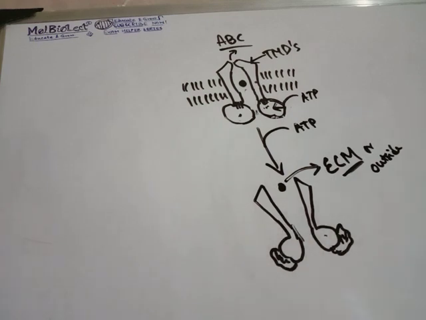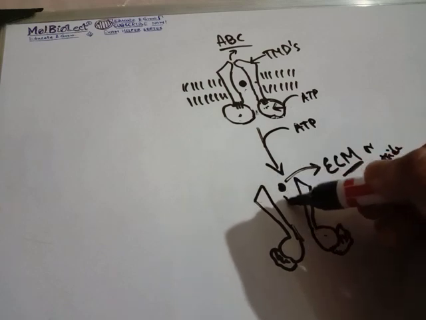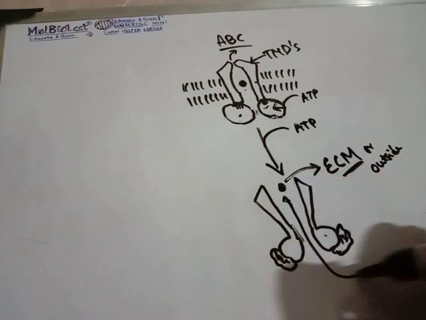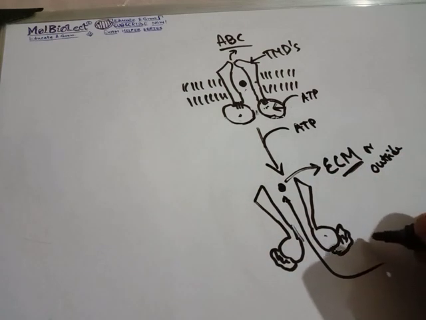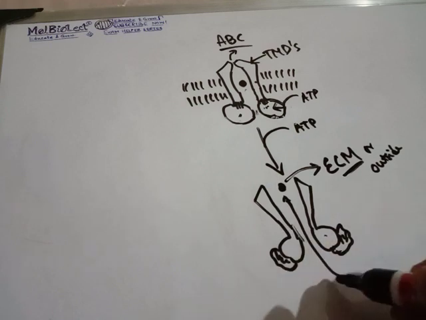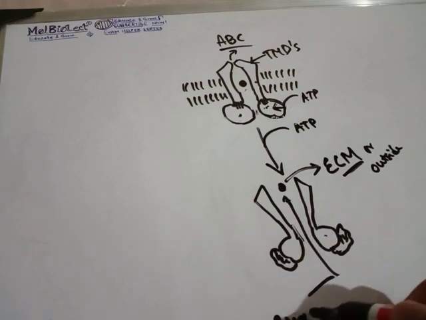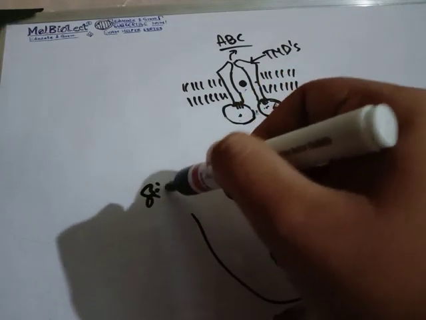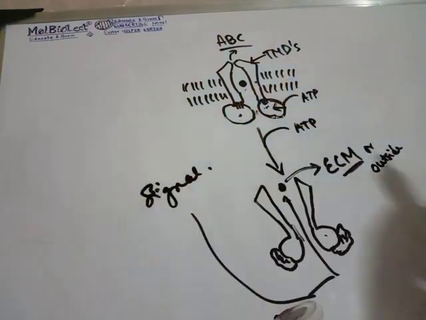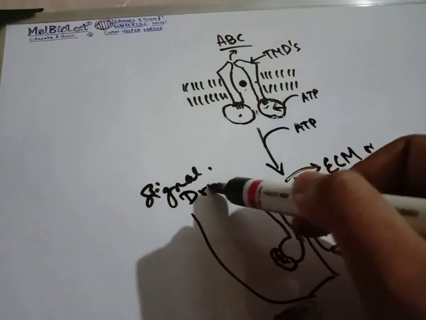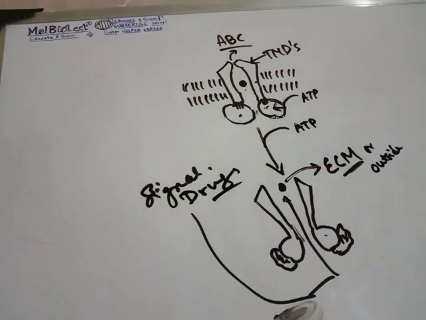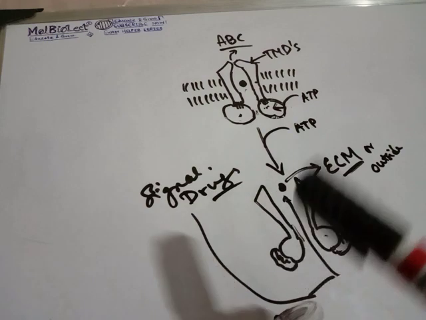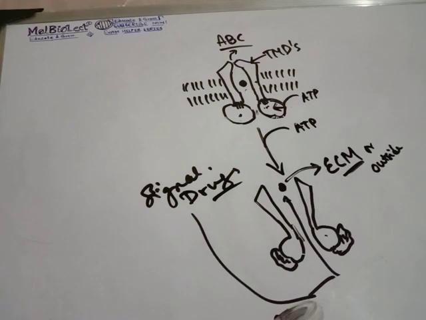Okay, and these molecules can be anything. For example, these molecules can be some kind of signal molecules, it can be drugs, it can even be nutrients, or even in some cases different kinds of toxins. Okay, so these need to be removed, and this removal is done with the help of ABC transporters.